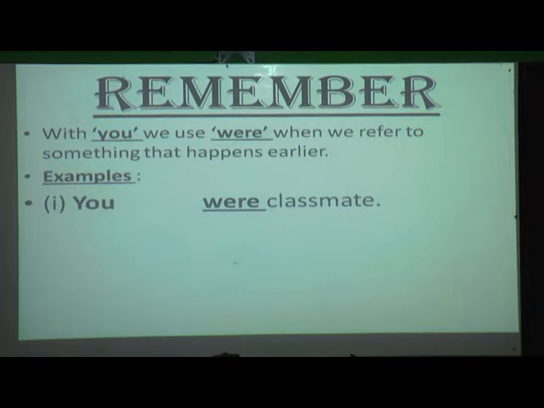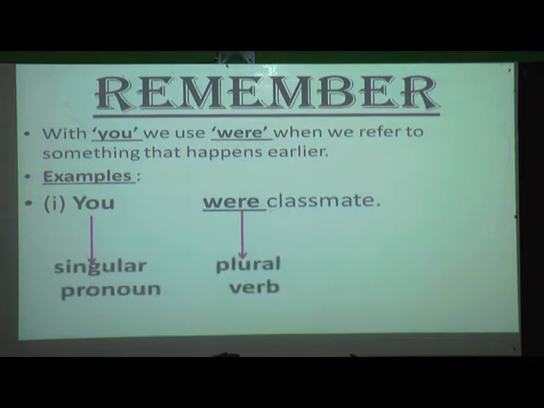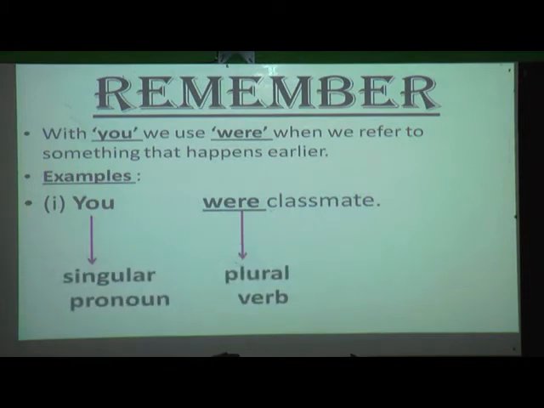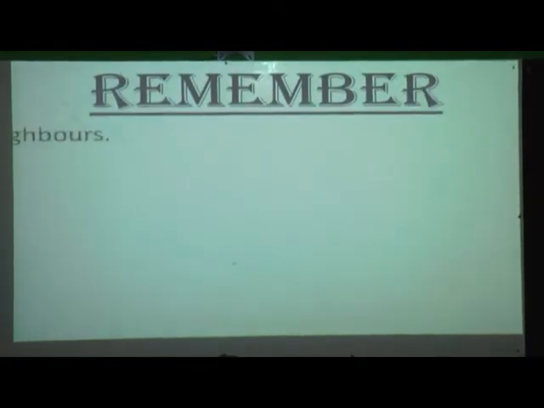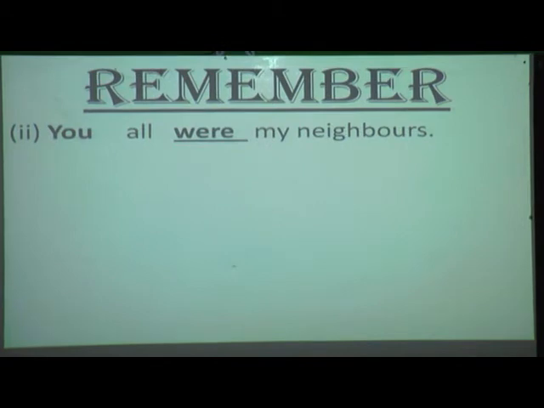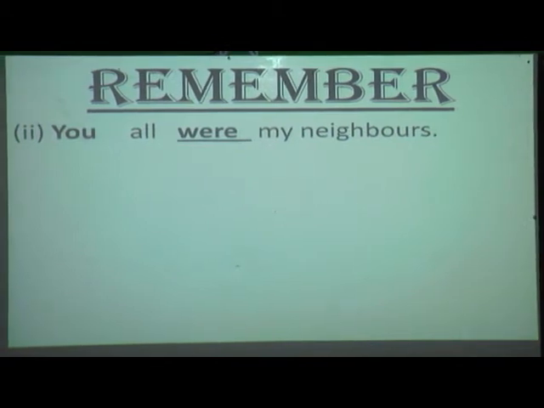You were classmates. Okay, so here "you" is what? Yes, it is a pronoun. And which verb have we used? Plural verb. One more example. You all were my neighbors. Here it is a plural noun. Neighbors is a plural noun.